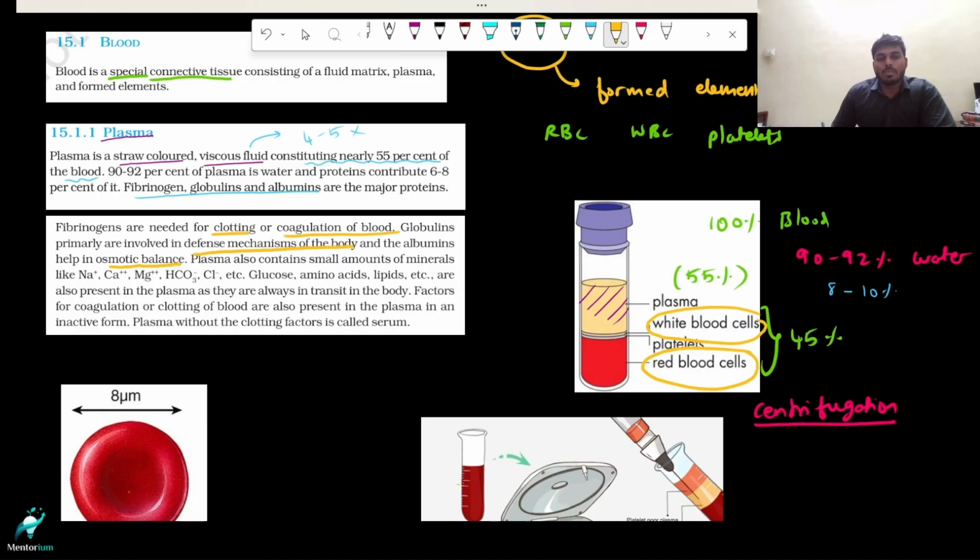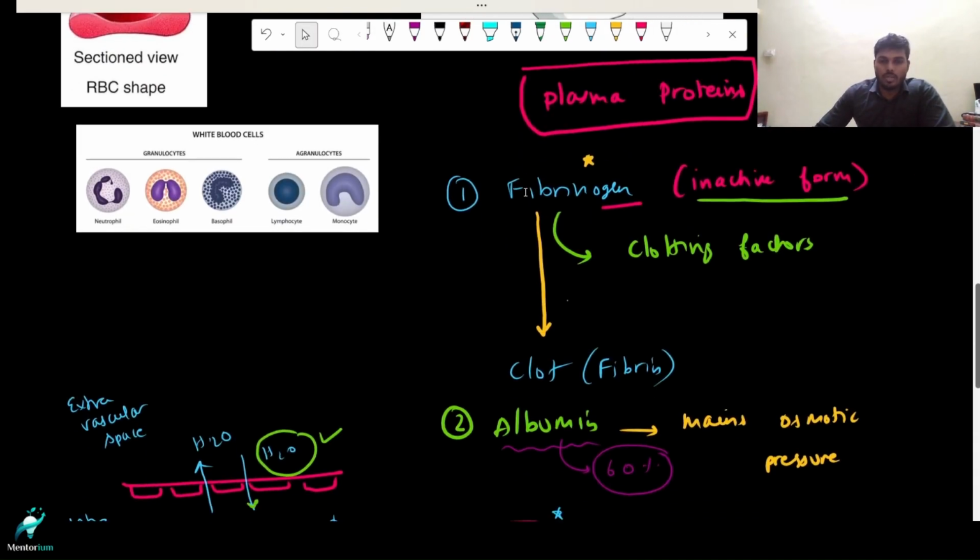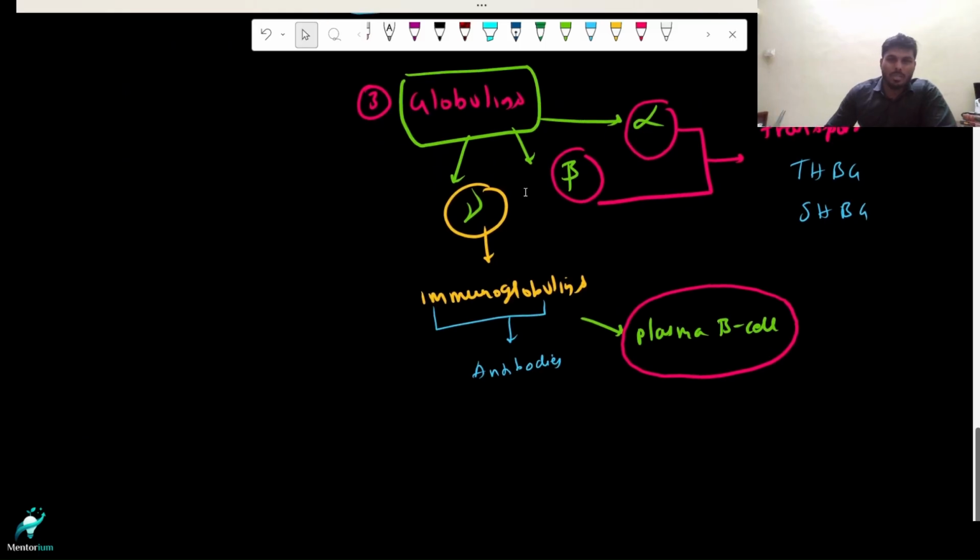You see plasma also contains small amounts of minerals. So you have sodium, calcium, magnesium, bicarbonates, and chloride ions, etc. What are the roles of these minerals? You don't have to memorize those minerals. It's not even necessary. Bicarbonate acts like a buffer, so it maintains pH.